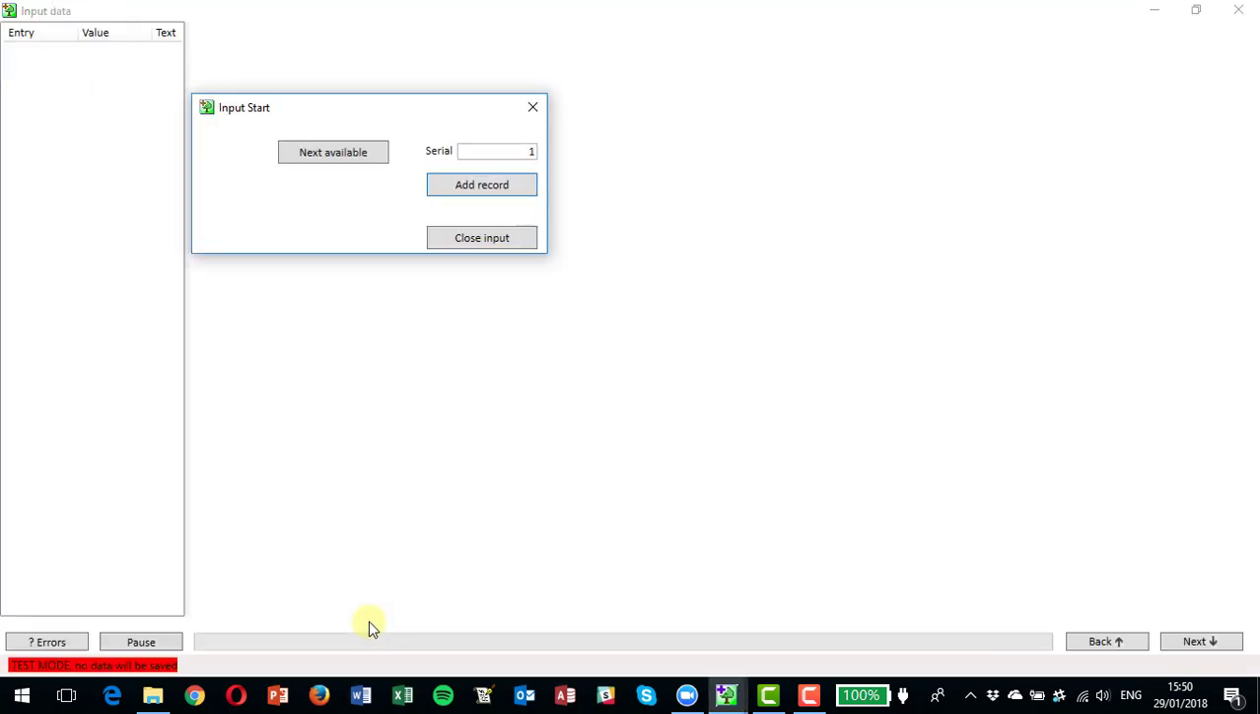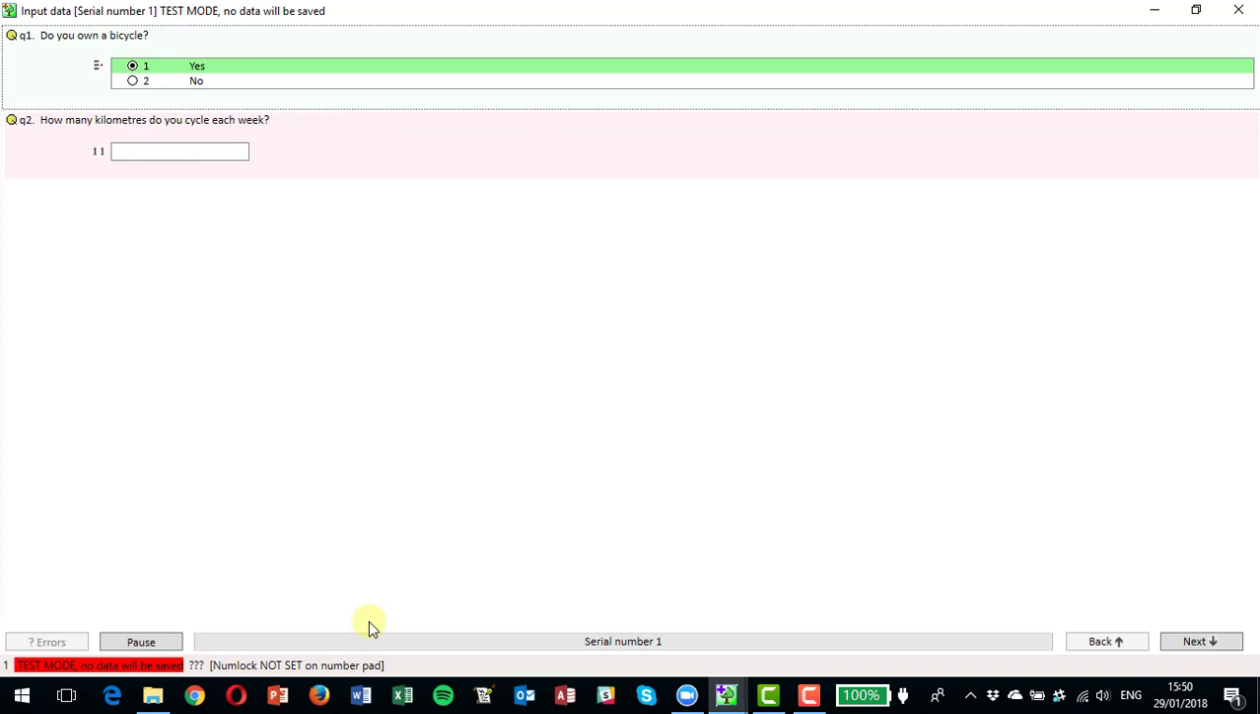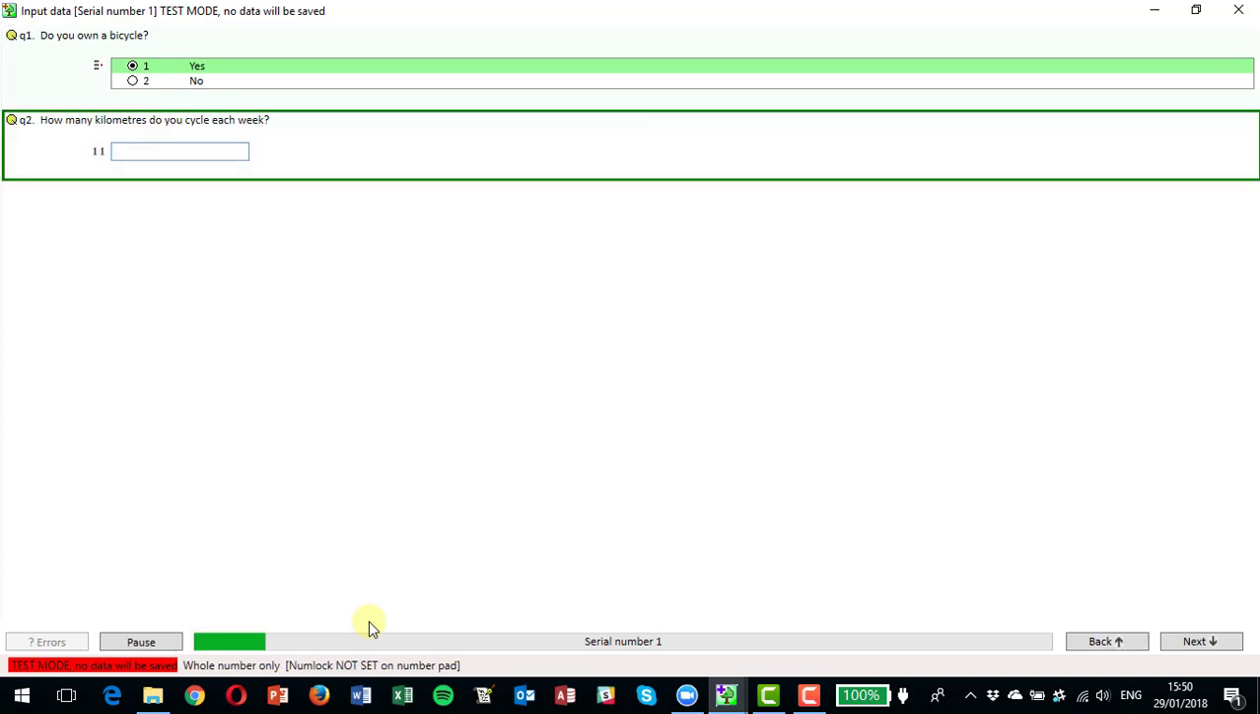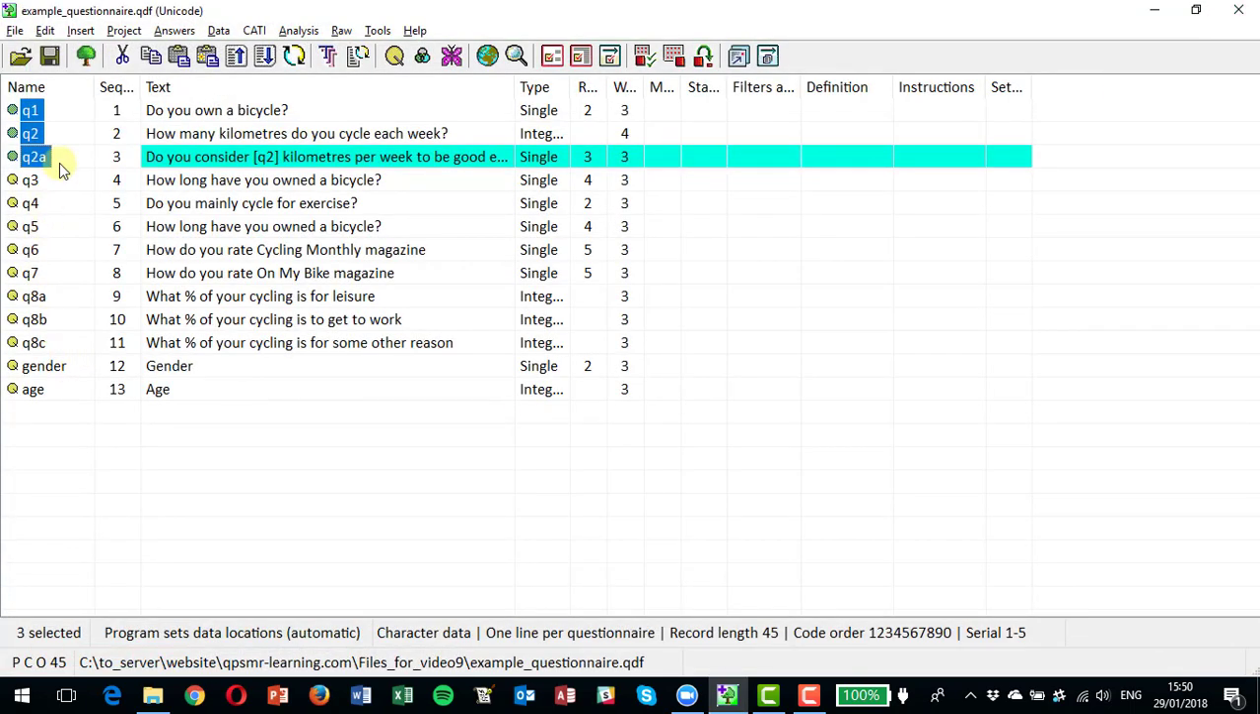Go on through, and in test mode I own a bicycle, yes, and let's put 50 kilometres here, and it's going to put into the next question, do you consider 50 kilometres per week to be good exercise? And so it's pulling through that 50 from the previous question.